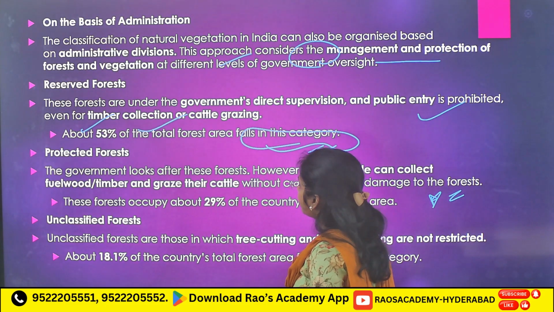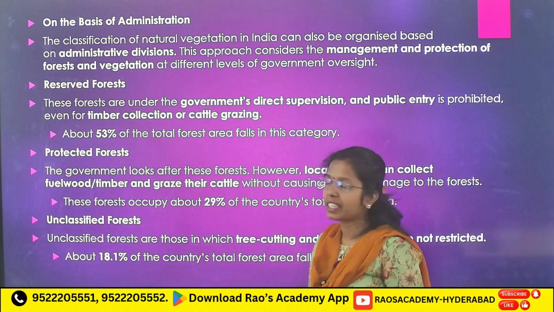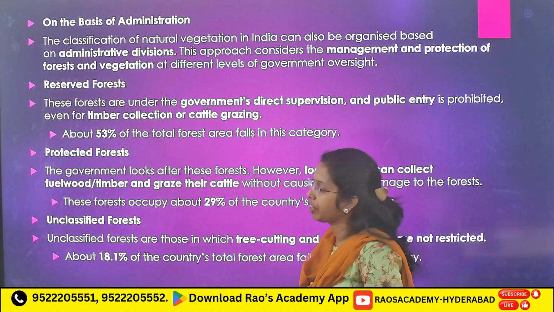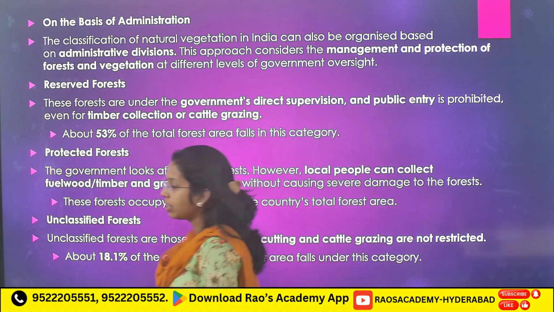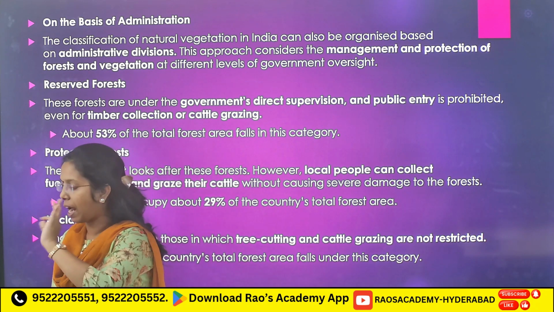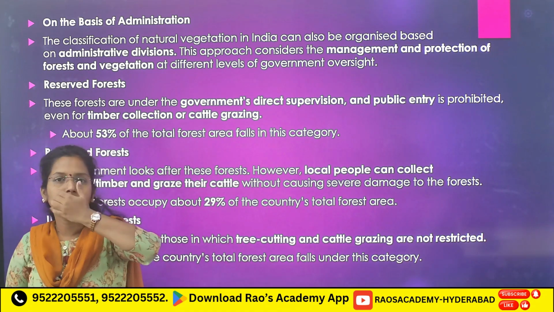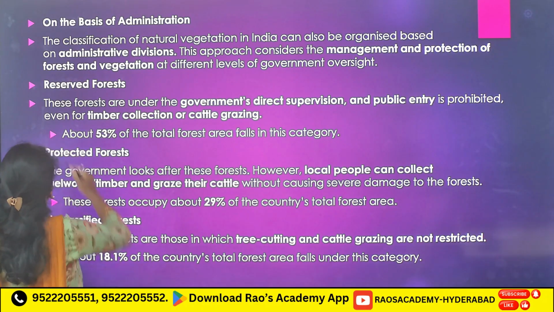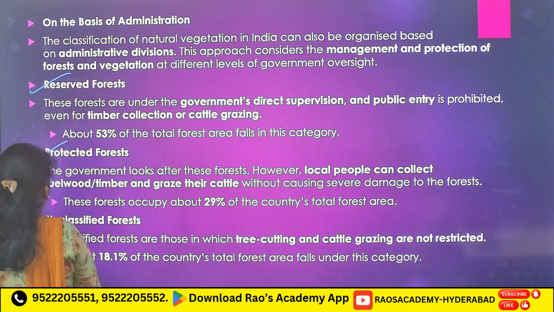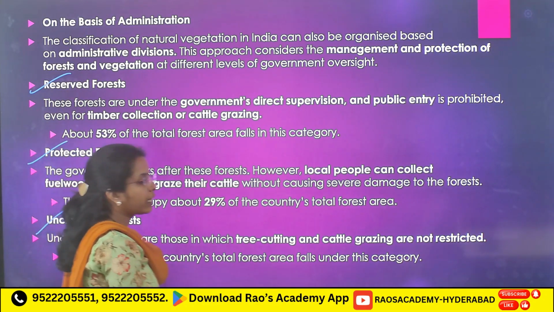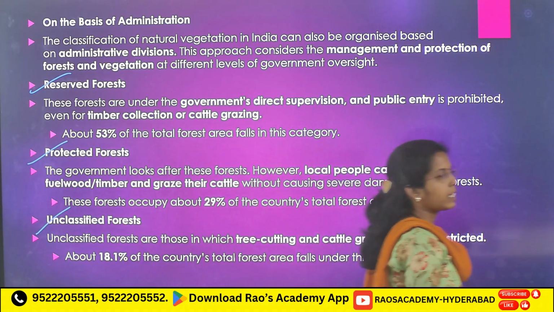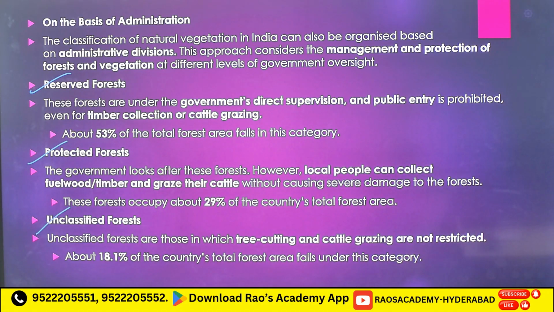Next, on the basis of administration, the classification of natural vegetation is divided into three. First one, reserved forest, next protected forest, and next unclassified forest. Now first thing, what is reserved forest?